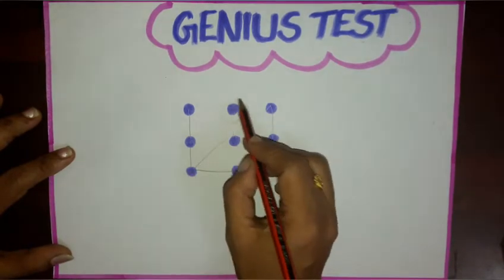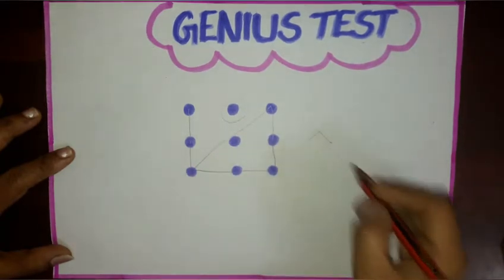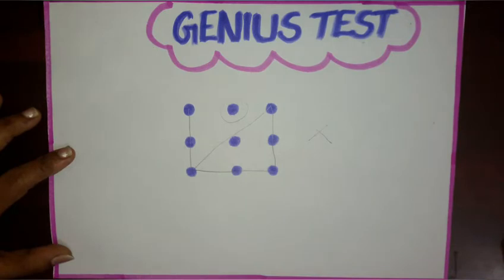Now one dot is remaining. So this method is wrong. Okay, try this. At the end of the session, I will explain the answer for this puzzle.